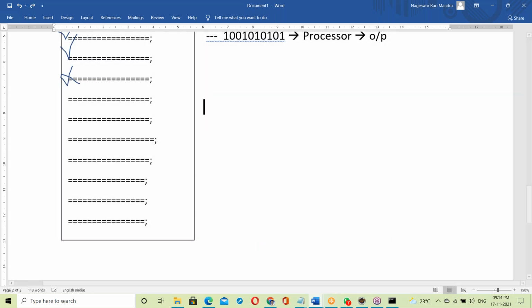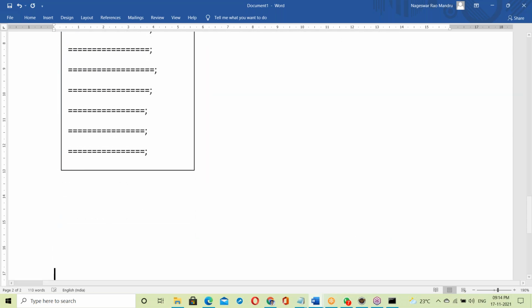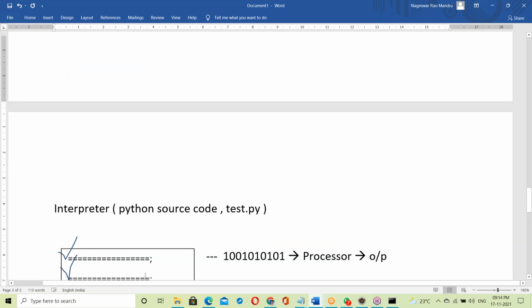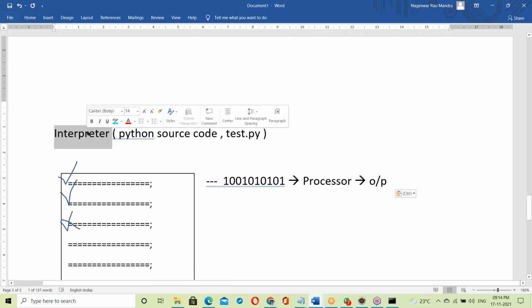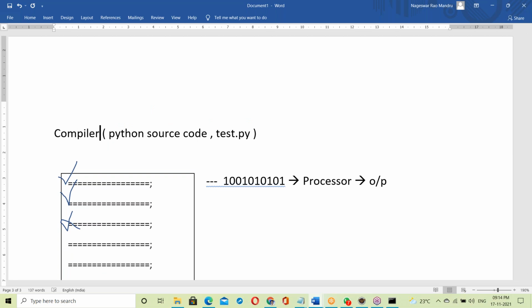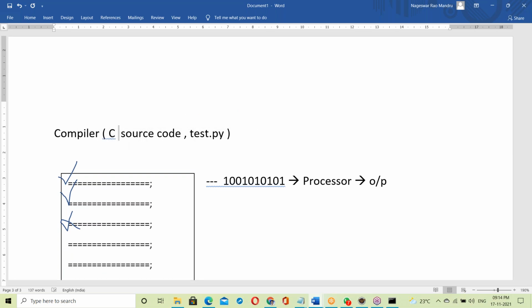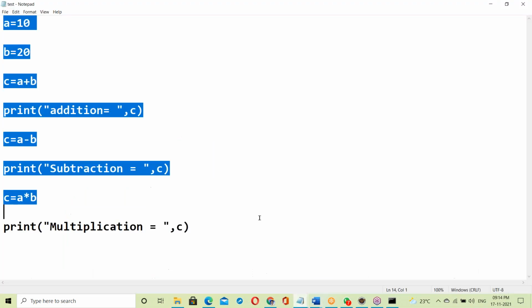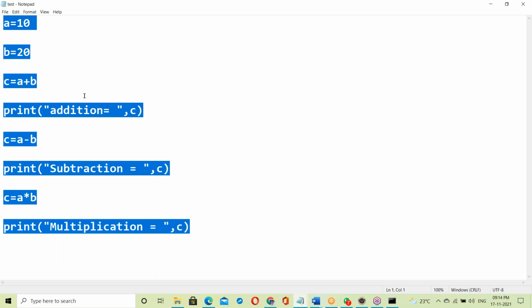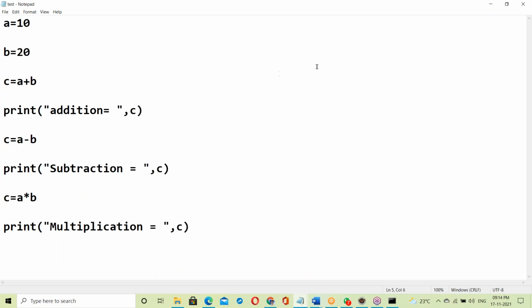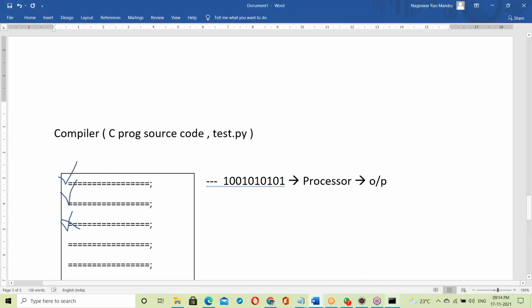For compiler purposes, let us take a C program. C programmers will see this practically. C program source code means our programs. These are called source codes. We are writing some program, right? Our code is a source code.